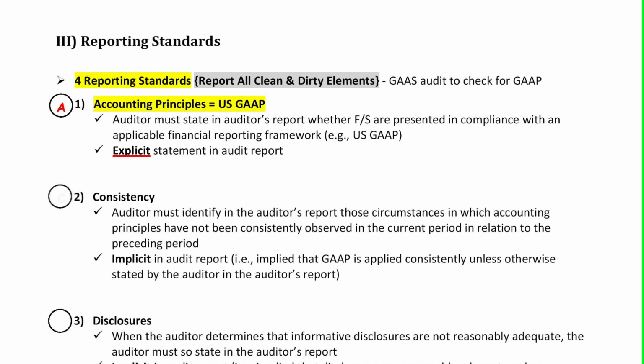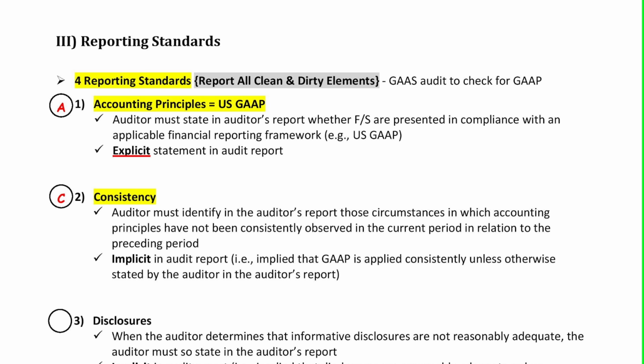On the next bubble, write C and highlight consistency. So the auditor must identify on the report circumstances in which accounting principles have not been consistently observed in the current period vis-a-vis the prior period.